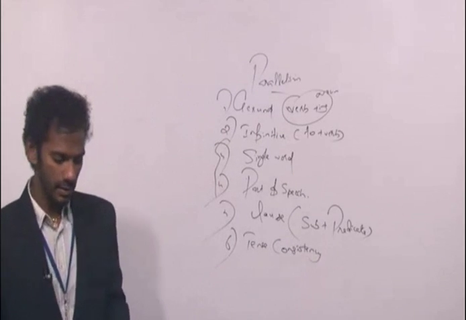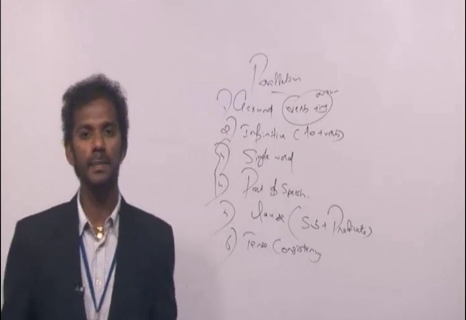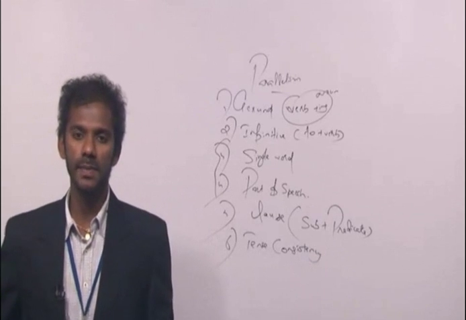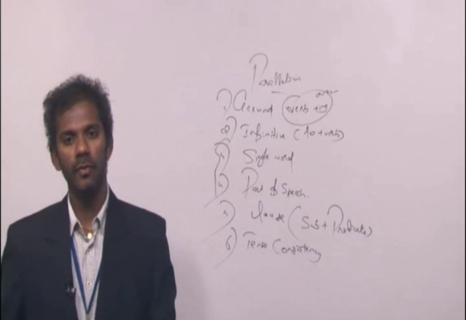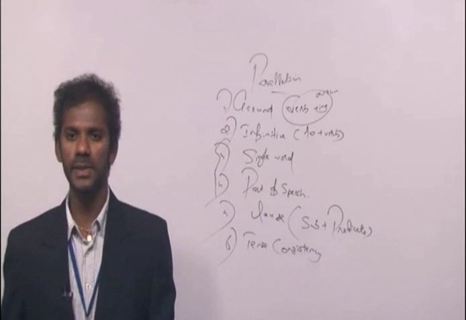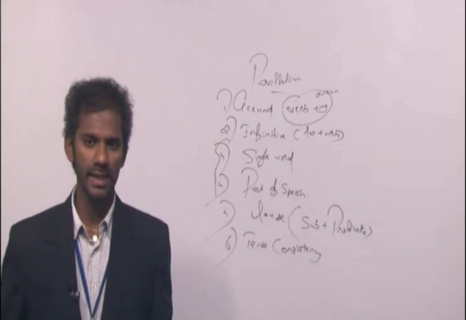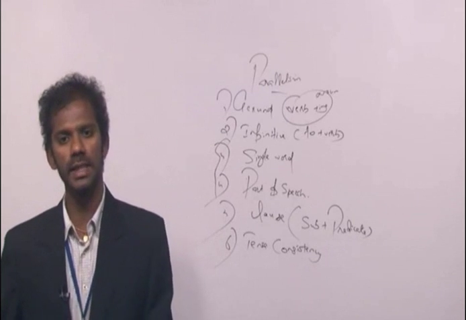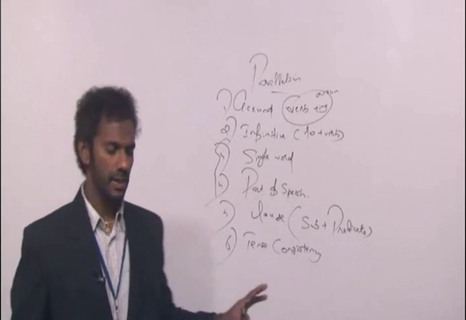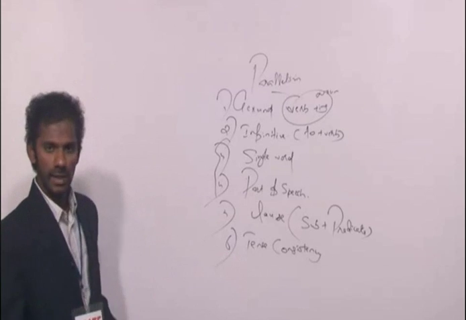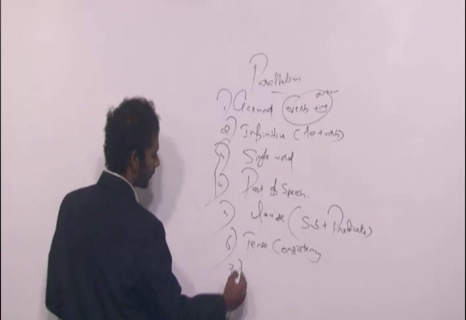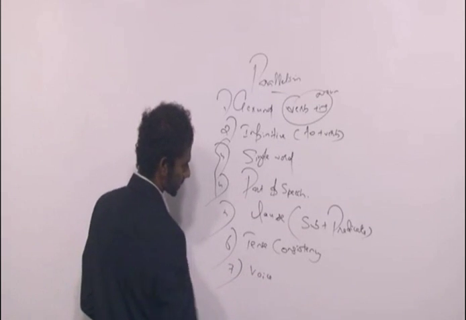Tense consistency means if one idea is in the present tense, all the other ideas must also be in the present tense. Clear? Similarly, if one idea is in the past tense, all the other ideas must also be in the past tense. If one idea is in the future tense, same is the case, all the other ideas must also be in the future tense. That is what is meant by tense consistency. Clear? Now the last concept in parallelism is voice.